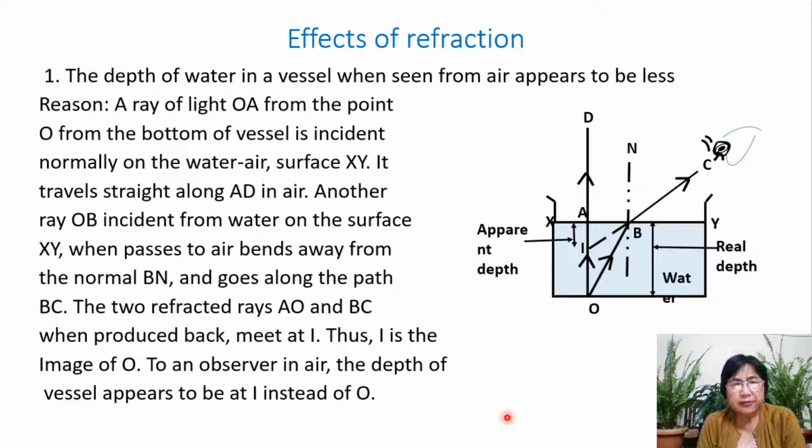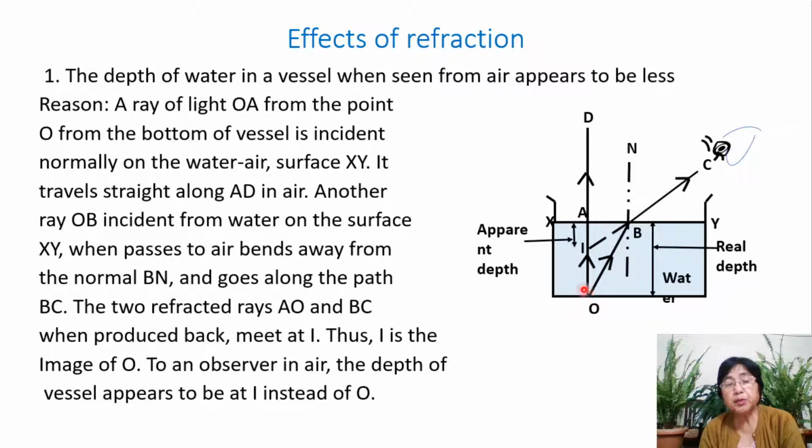Now, one of the effects that we have is the depth of water in a vessel when seen from air appears to be less. Okay? All right, so here is water. This medium outside will be air. So we have the bottom of the vessel to be here. Let's take one point which we name as point O.